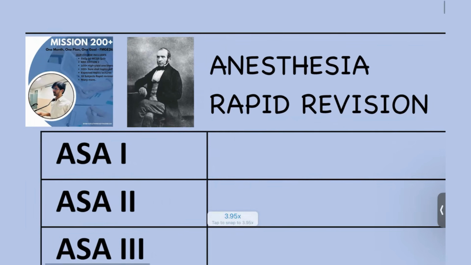So here in the picture, this person is the father of anesthesia. His name is John Snow. He was the pioneer to start anesthesia in the surgical field. Next, coming to the grading.